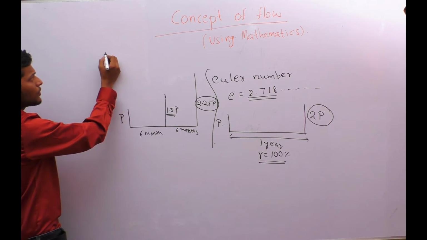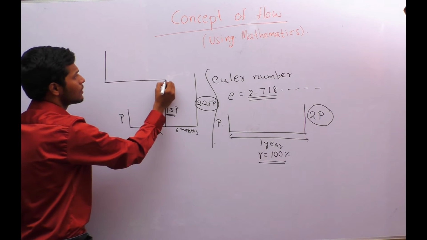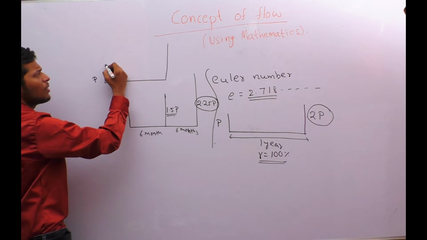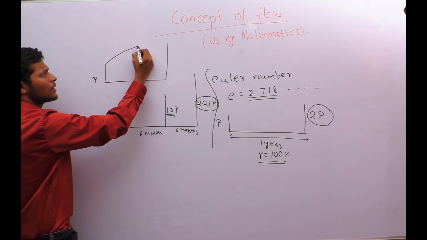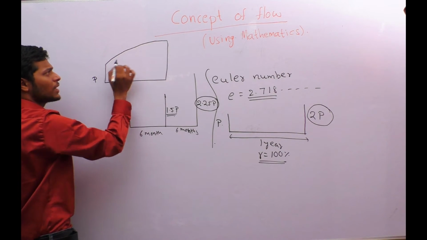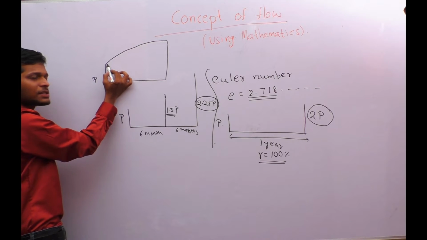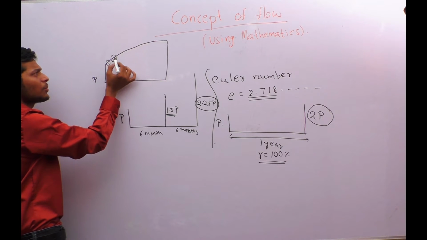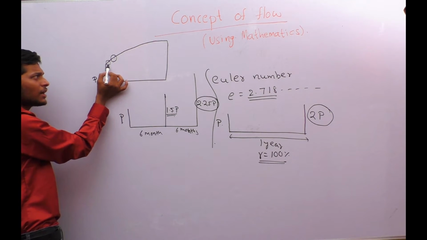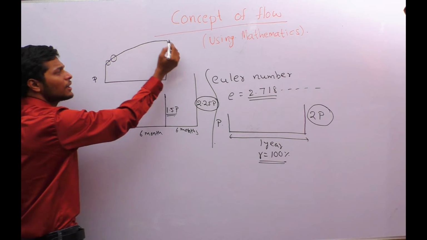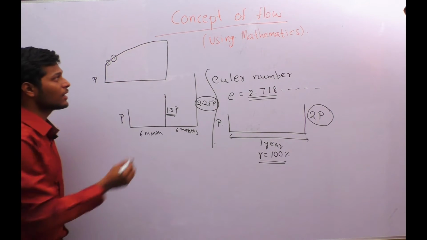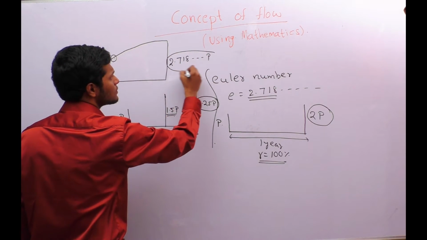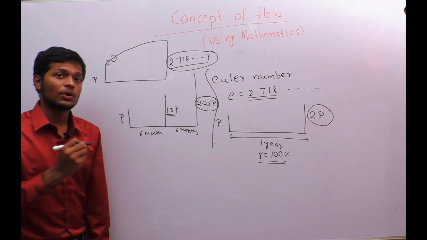Instead of this, suppose from the value of P, the amount with a rate of 100% increases gradually, meaning for every instant, it is dependent on the previous instant. So this amount is dependent on this amount. With 100% rate of interest, the next amount will increase and so on. It reaches one value. That value is 2.718 and so on times P. This is called Euler number E.